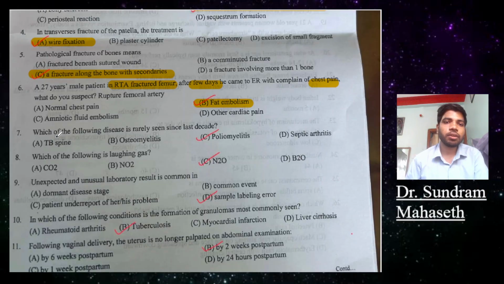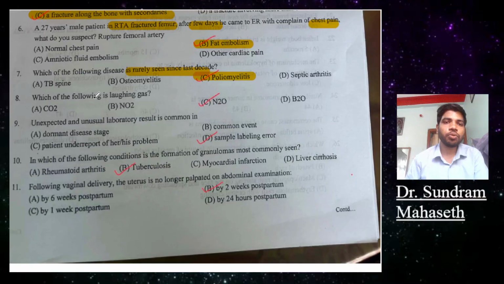Question number 7. Which of the following diseases is rarely seen in the last decade? A, TB spine; B, osteomyelitis; C, poliomyelitis; D, septic arthritis. The answer will be poliomyelitis.